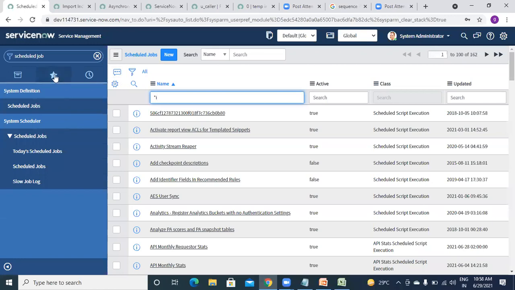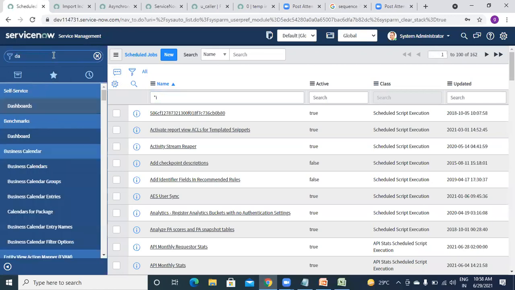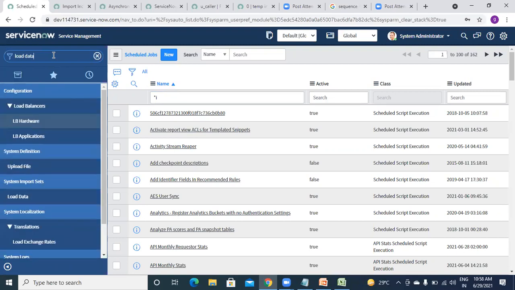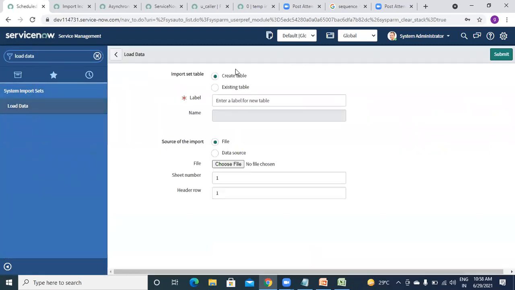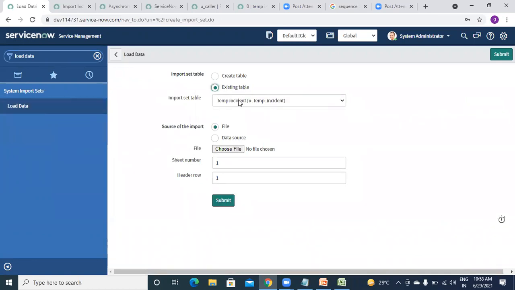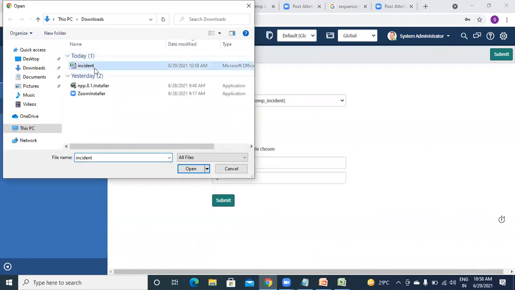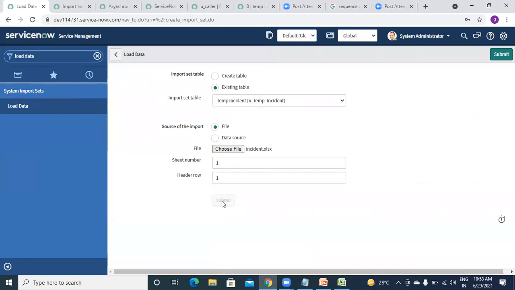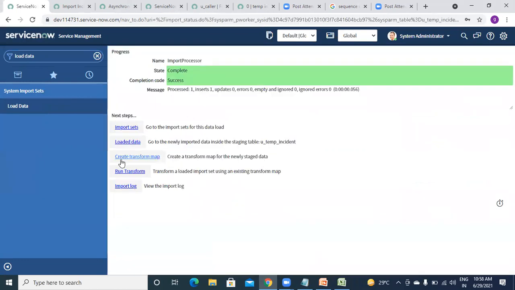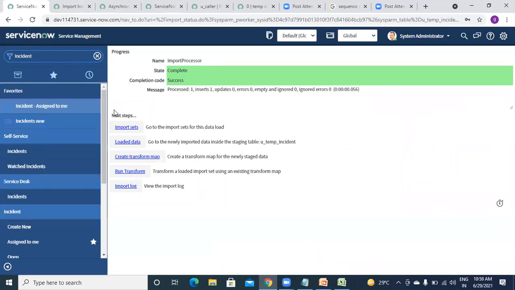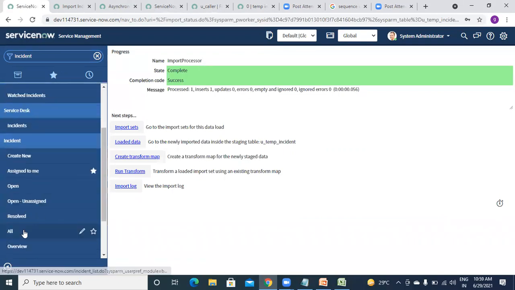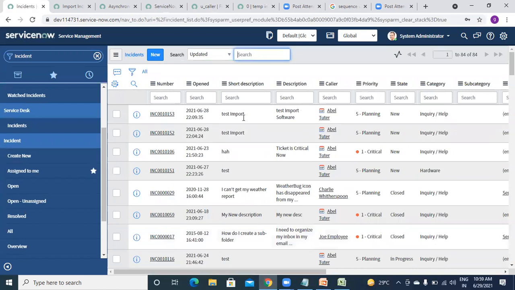Okay. So okay, load data. So click on existing. Okay, so our staging table is map, then choose, then incident. I am choosing here and submit. Okay, so I am not going to click on transformation map. So let's go to incident and check count first. So here you can see 84 count. So nothing new got created, right? Because I have not clicked on transform map.